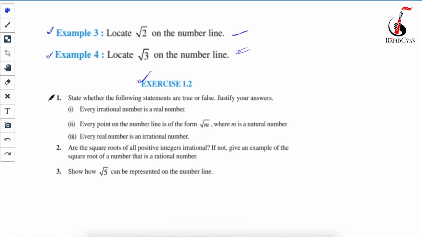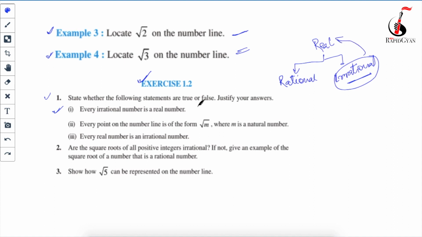In the exercise, the first question says state whether the following statements are true or false. Justify your answer. What is the first statement saying? Every irrational number is a rational number. Think, guys, whether it's true or false. In the last video, I told you real numbers are divided into only two types of numbers, rational and irrational. So here the correct statement would be that every irrational number is a real number. Yes, every irrational number is a real number. So this statement is true.